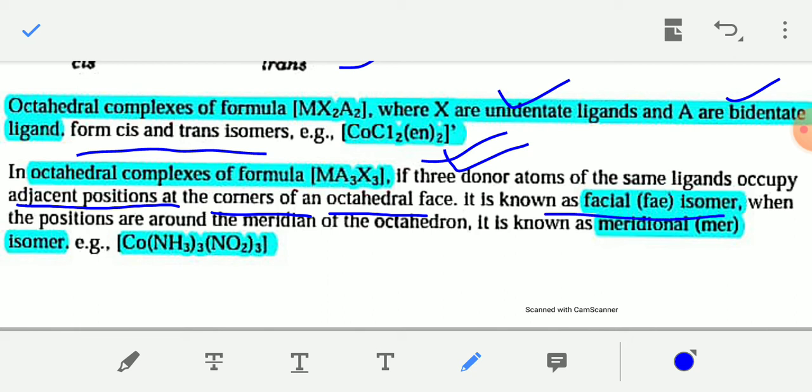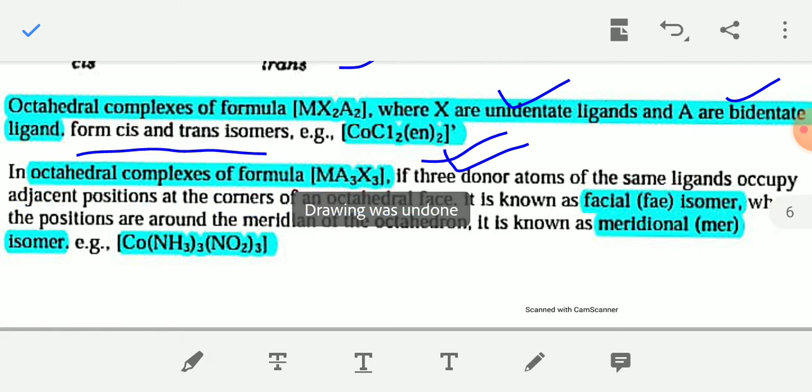And when the similar type of ligands occupy the position around the meridian of the octahedron, then it is known as meridional isomer. That is two types of isomer, facial and meridional, that is fac or mer isomer.